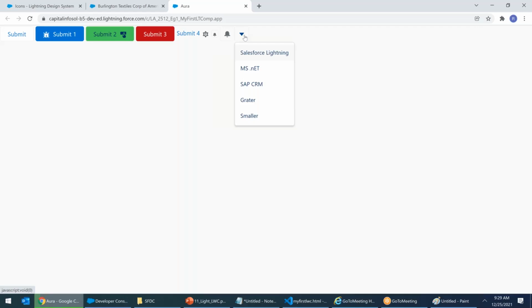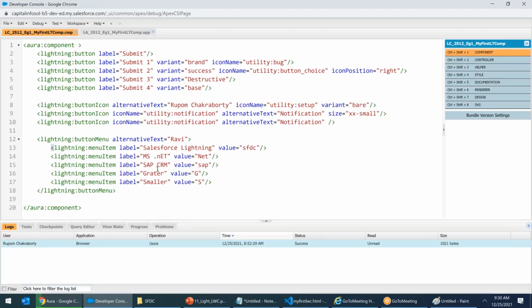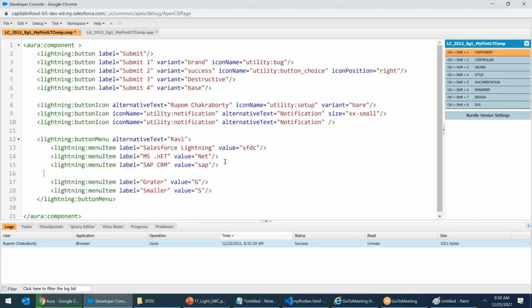Now, Rupam, can you do a little bit more? Yes, sir. Why not? Let us do this. Rupam, can I classify these menus? Yes. I will say greater and smaller as number. What does that mean? Keep watching. These three are IT courses, whereas the last two are calculations. Something like a greater number, a smaller number is a calculation.